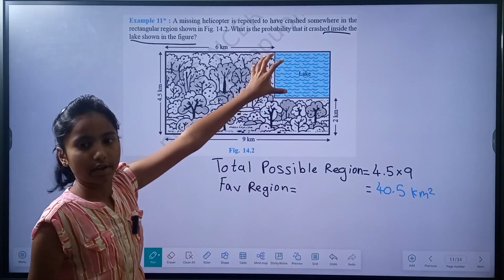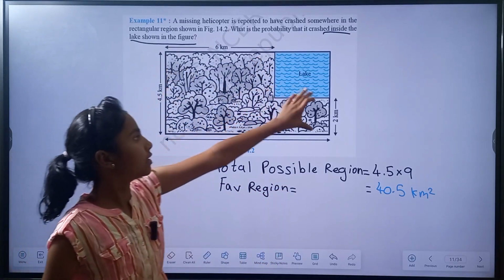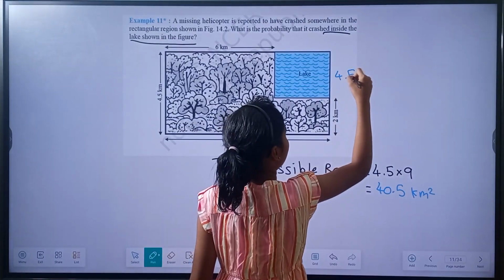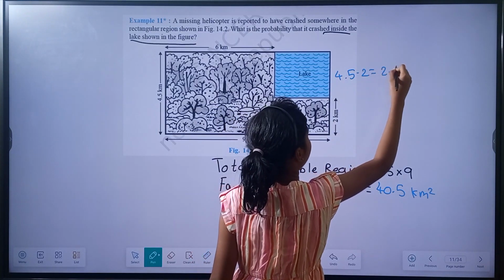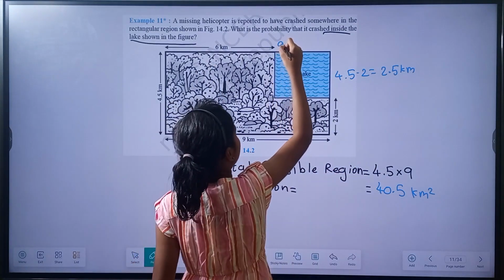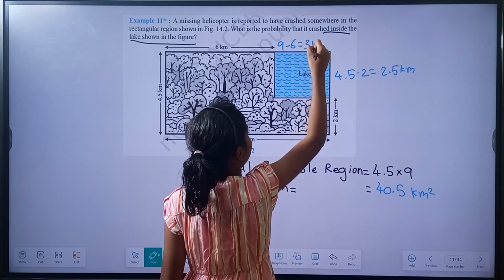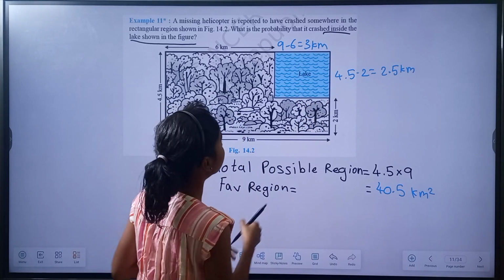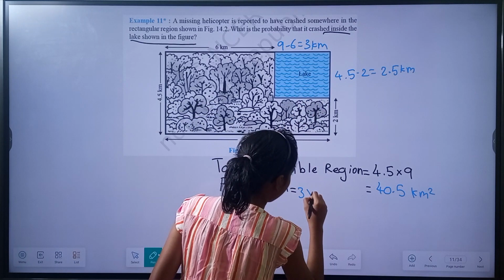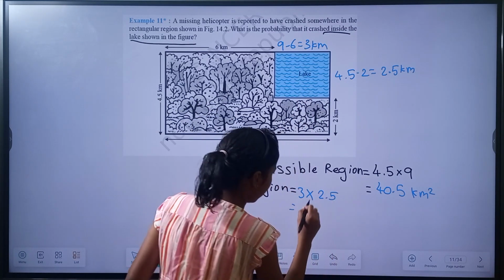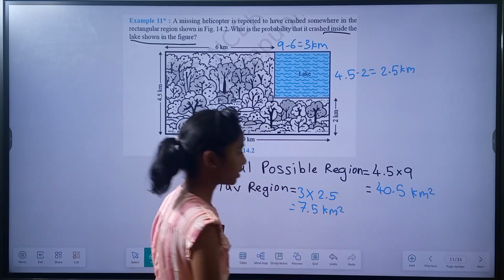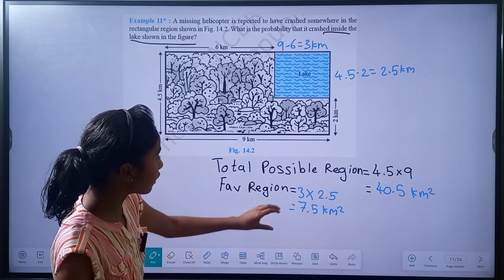The favorable region is equal to the area of this lake. Now we have this length 4.5 and this length 2. So 4.5 minus 2 is equal to 2.5 kilometers. And this region 9 minus 6, which is equal to 3 kilometers. Now this area equals 3 kilometers into 2.5 kilometers, which is equal to 7.5 kilometers square.